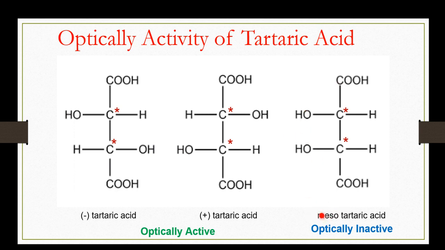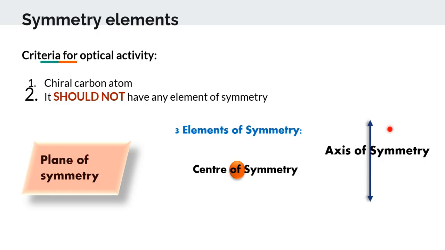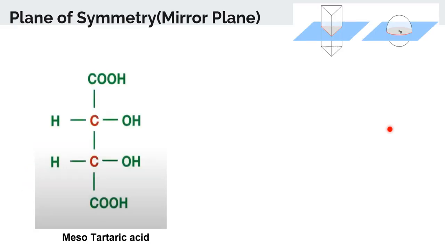This is your meso. So what I can do, I can divide this molecule from here also. Yes, right? So I'll just show you. Let me go to this slide first. So look at this. This is mesotartaric acid. Imagine that you are dividing this molecule like this. So what do you see? What does this look like? Anyone? Can you tell me?